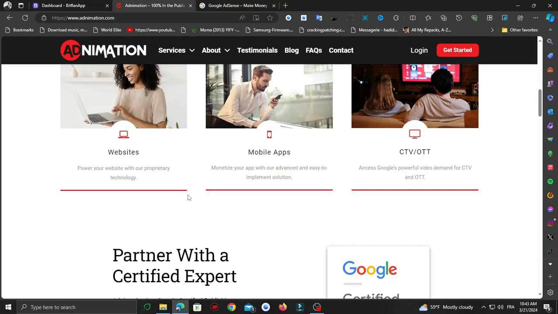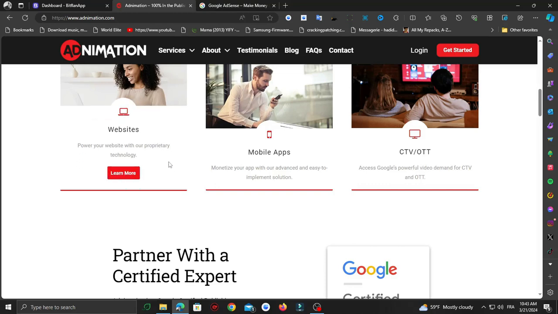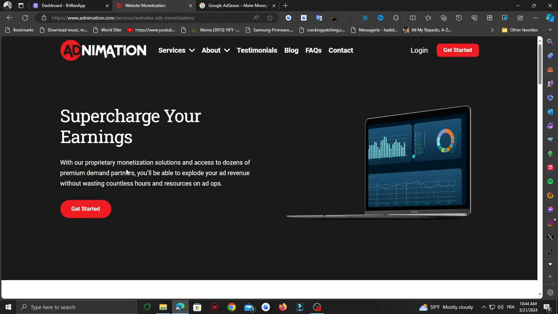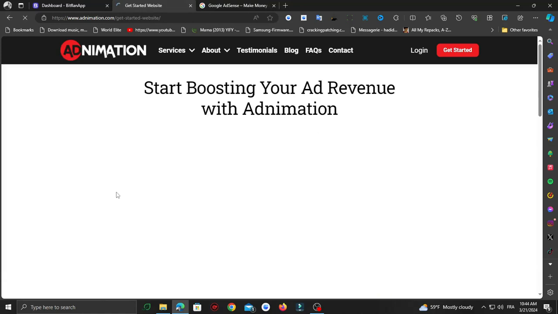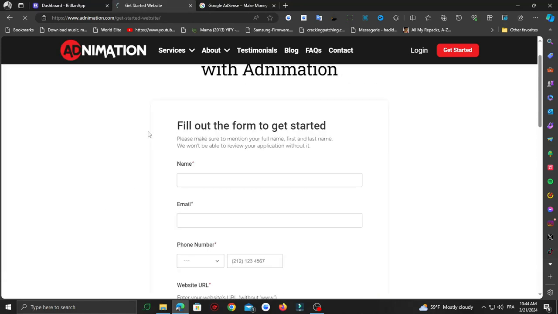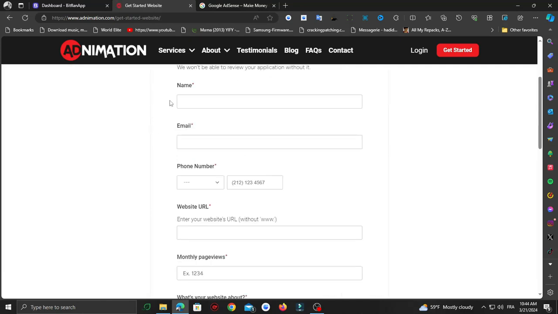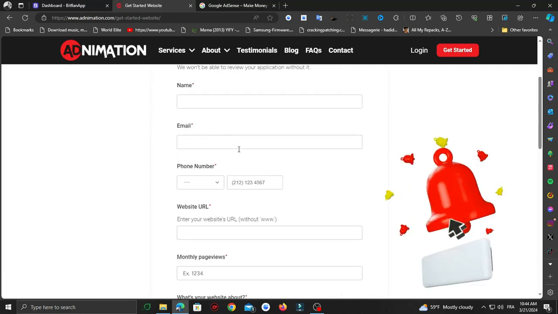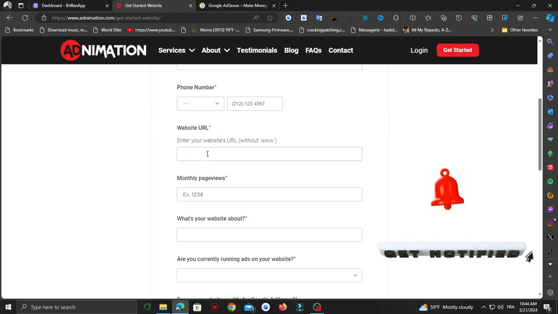So with that being said, if you want to apply and you have a website, click on website and click on learn more, and it will take you to the application page. Click get started, and just wait for the page to load, and you need to fill out this form. So basically it's just simple stuff: name, email, your phone number, your website URL. Just put it in here.